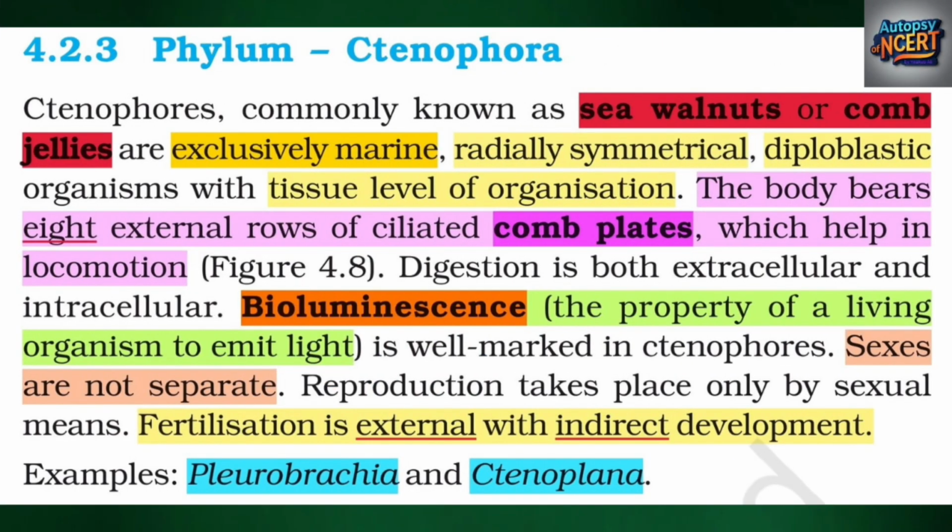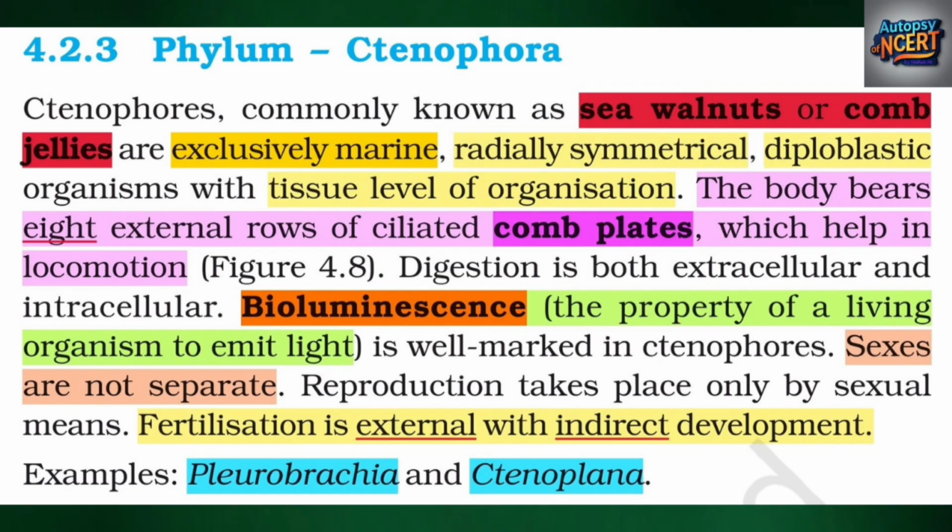4.2.3 Phylum Ctenophora. Ctenophores, commonly known as sea walnuts or comb jellies, are exclusively marine, radially symmetrical, diploblastic organisms with tissue level of organization. The body bears 8 external rows of ciliated comb plates, which help in locomotion, Figure 4.8. Digestion is both extracellular and intracellular.